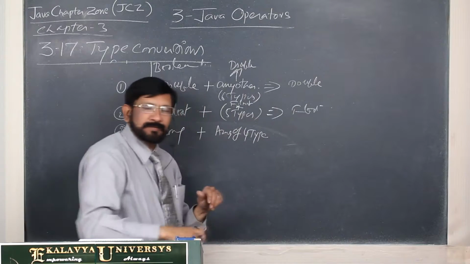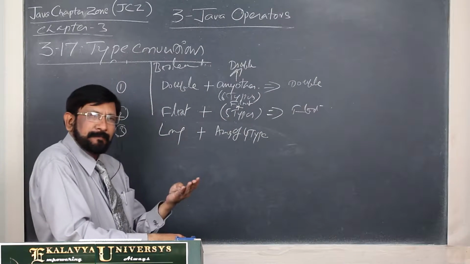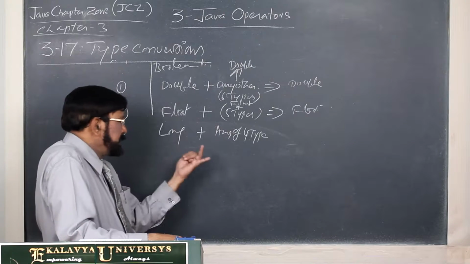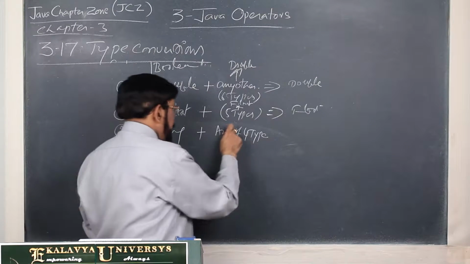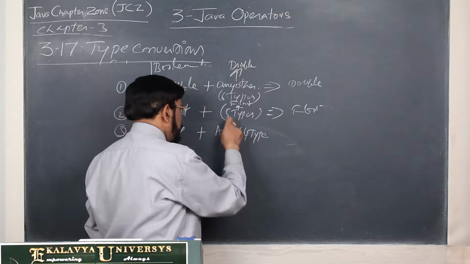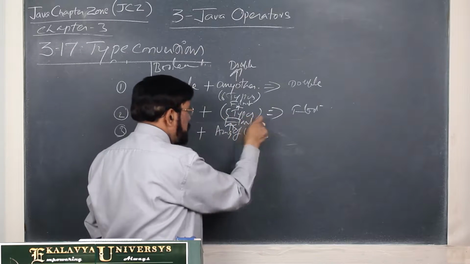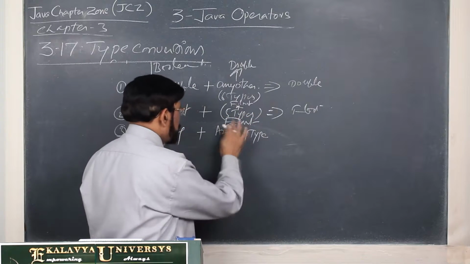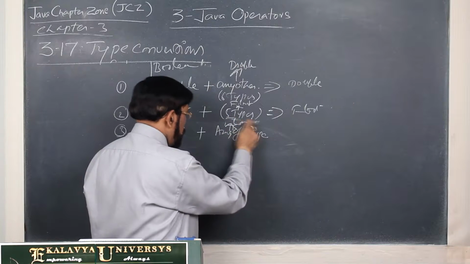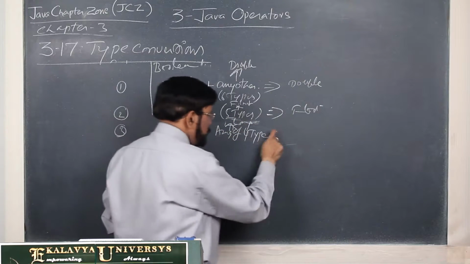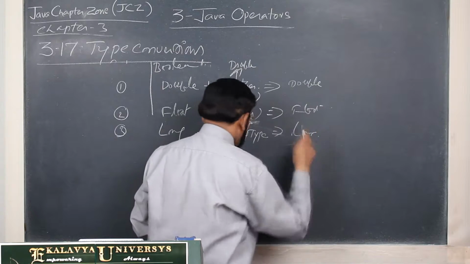What are the 4 types? Byte, short, int and char. Then this is promoted as long. Then long versus long, the result is long.